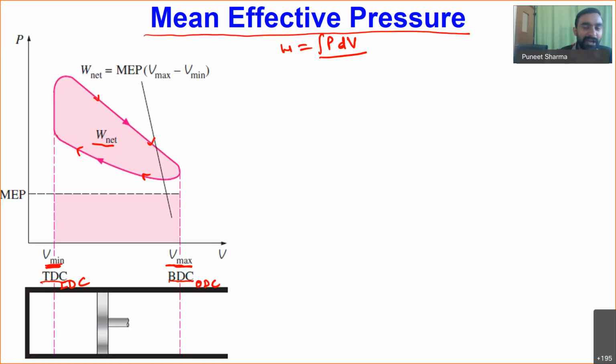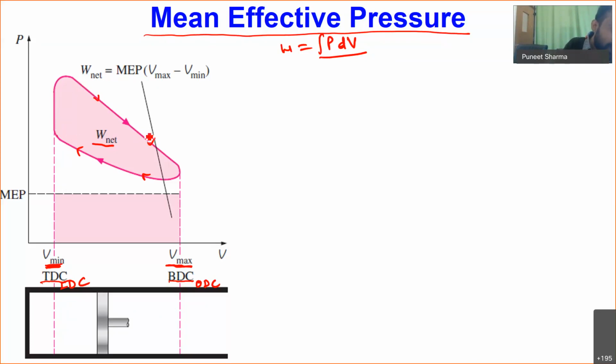Okay, so if we have to make the comparison between engines of different sizes, engines of different capacities, under such scenarios we use this term mean effective pressure. Mean effective pressure is mainly used for comparing different engines. So what is the meaning of mean effective pressure?